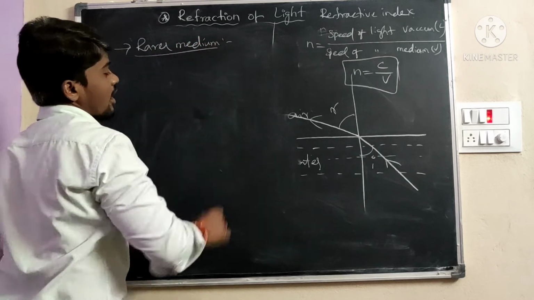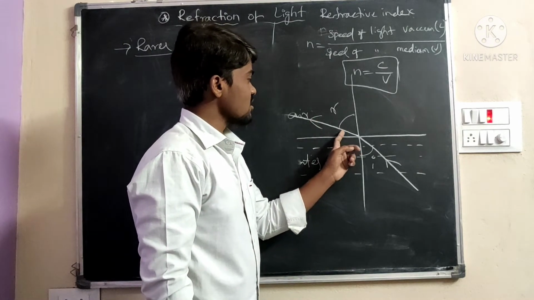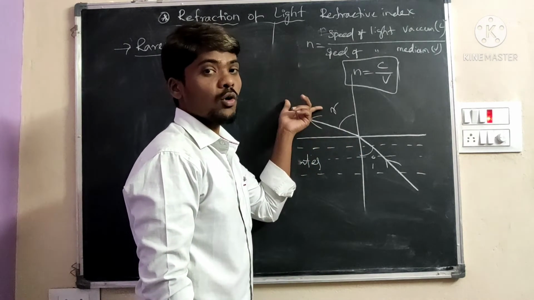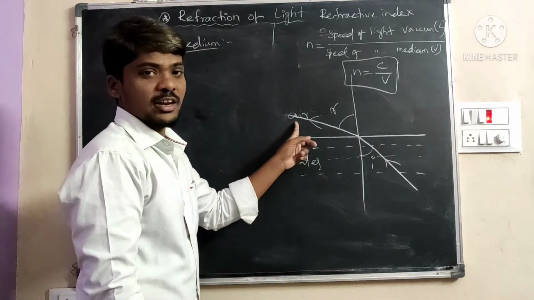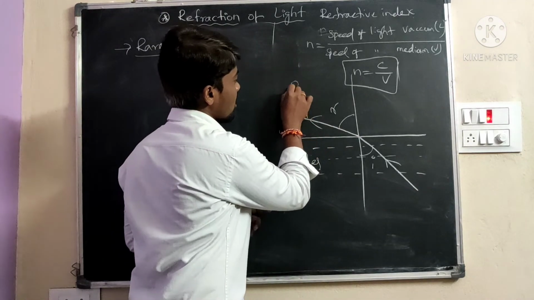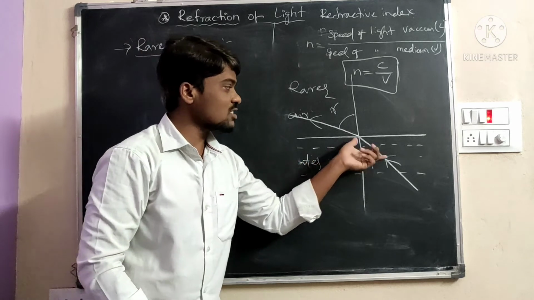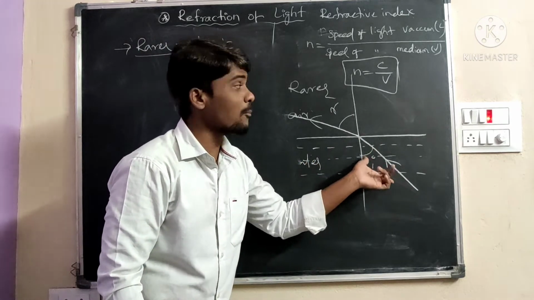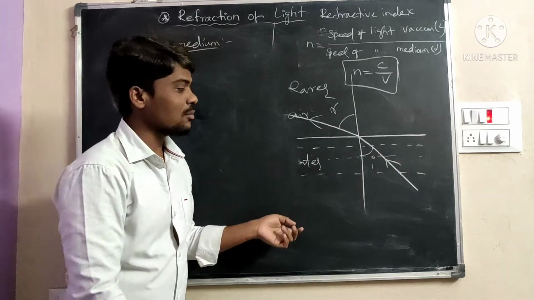Rarer medium means, when the light ray is passing, the medium in which the speed of light is more is called the rarer medium. Here, in the air medium, the speed of light is more, so it is the rarer medium. In water, the speed of light is less compared to air, so it is the denser medium.